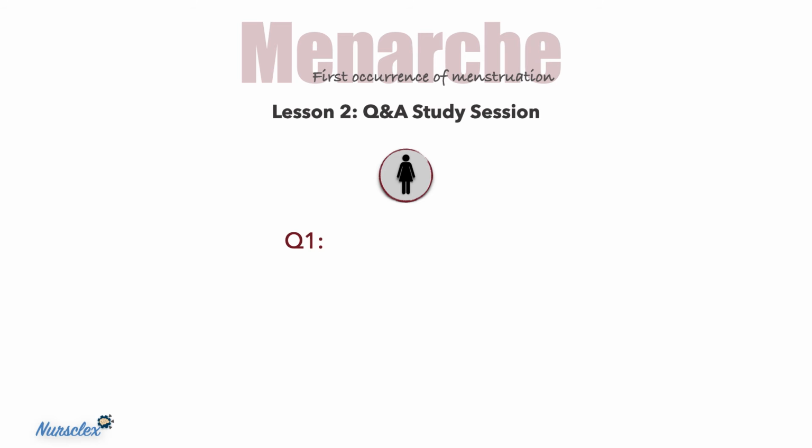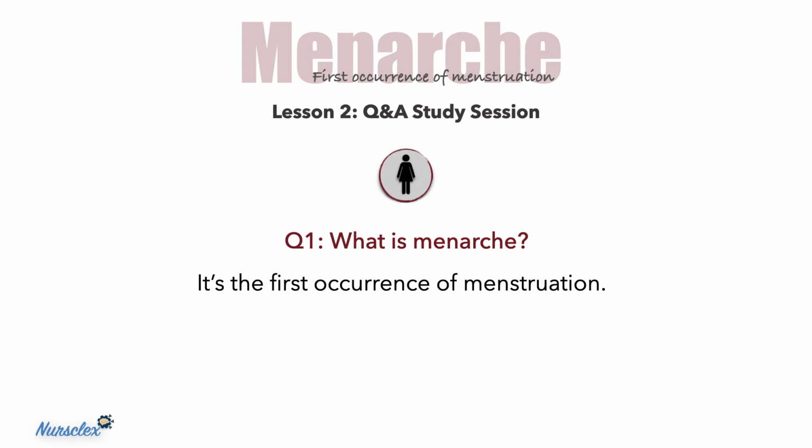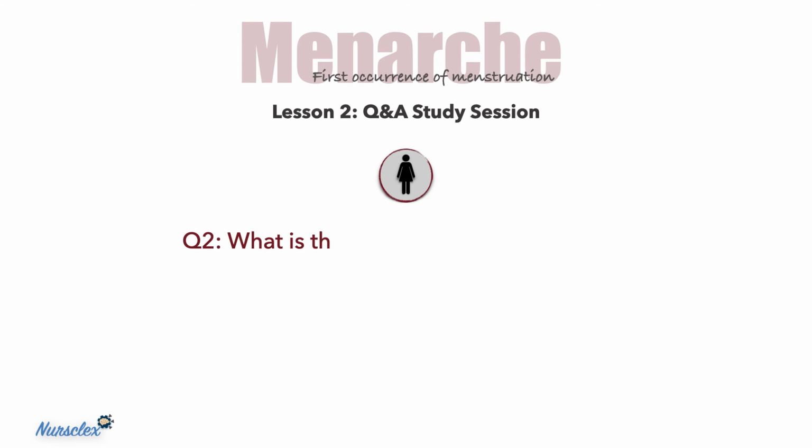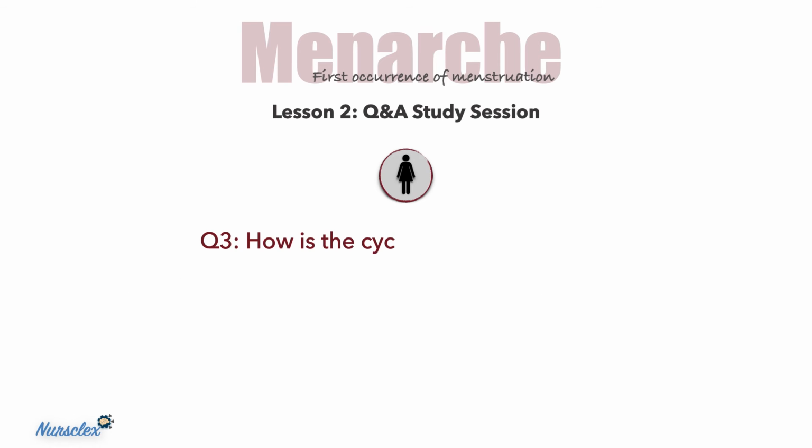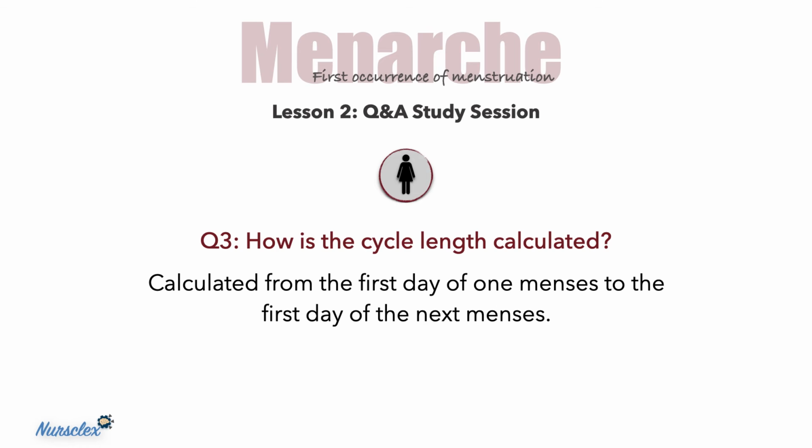Question number 1. What is menarche? It's the first occurrence of menstruation. Question number 2. What is the average age of menarche? 12.5 years, but may occur between the ages of 8 and 16. Question number 3. How is the cycle length calculated? Calculated from the first day of one menses to the first day of the next menses.